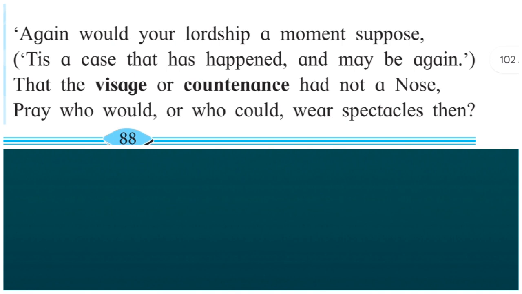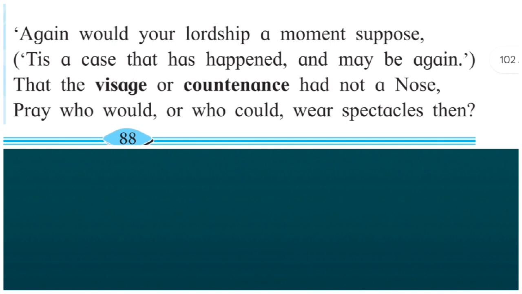Next poetic line. "That the visage or countenance had not a nose, pray who would or who could wear the spectacles then." The figure of speech is inversion. As you know, inversion is a figure of speech where words are not arranged as per the prose order. Here the correct word order should be "pray that the visage or countenance had not a nose, who would or who could wear the spectacles then".